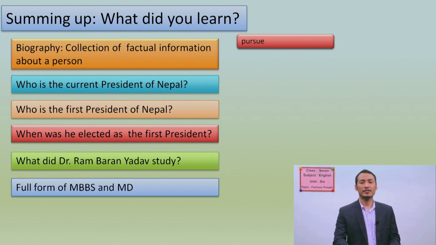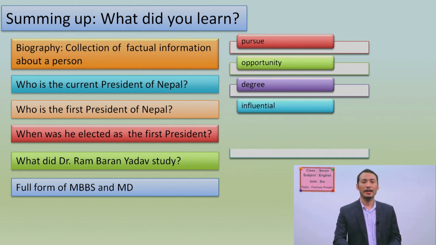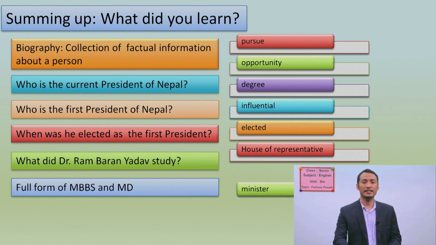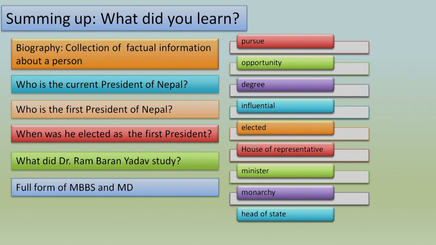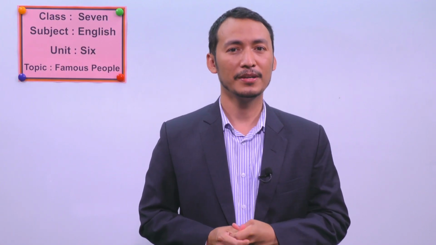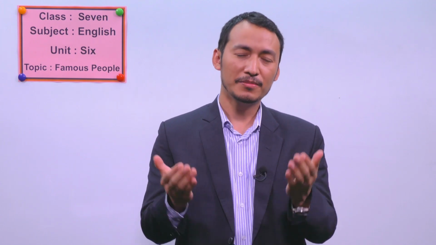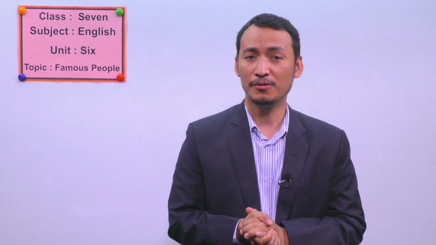And we learned some words like pursue, opportunity, degree, influence, influential, and elected, House of Representatives, minister, and monarchy. Okay, and head of state. Well, these are the things that we learned in this lesson. I hope you have got all the solutions to your problems in your book, and I hope you have got a good understanding of the whole text.